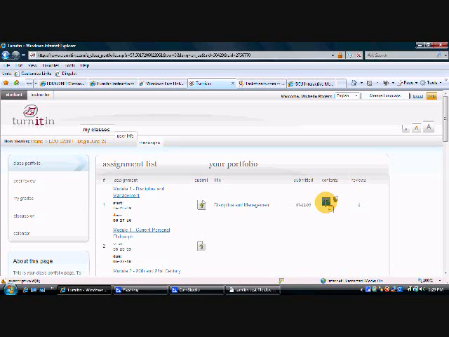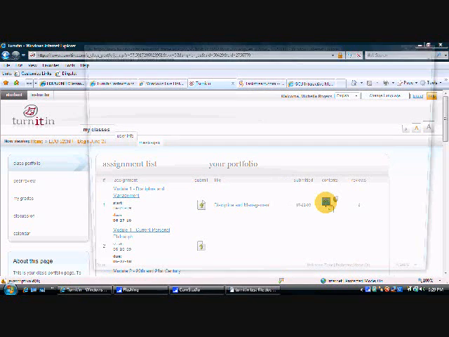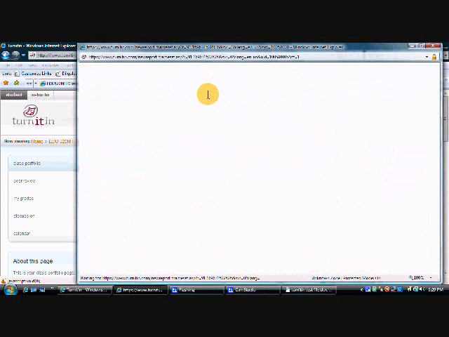But I'm going to click on the little blue square now, and it may be a different color depending on what your score was. But when I click on the blue square, it'll open up a report that shows me where I may have problems. It's going to show me where it found matches for the words that were in my paper.